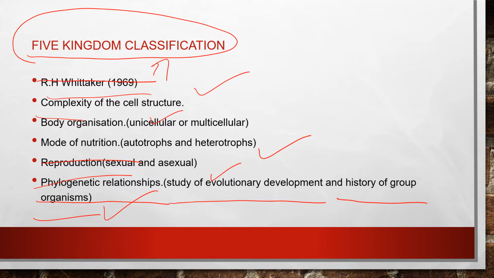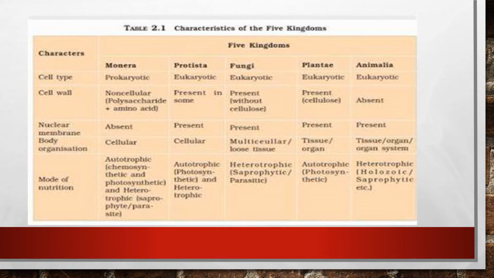Now we will see the characteristics of the five kingdom classification. Here we should know on what basis R.H. Whittaker divided these five kingdoms. The characters are the cell type, the cell wall, the nuclear membrane, the body organization and the mode of nutrition. These are the main characters on which he divided the five kingdom system.